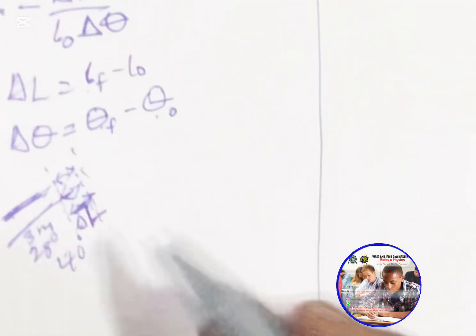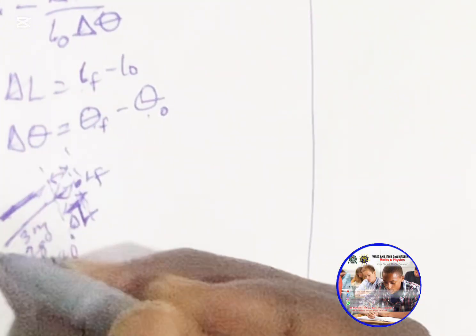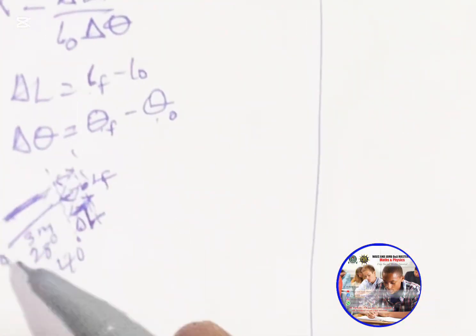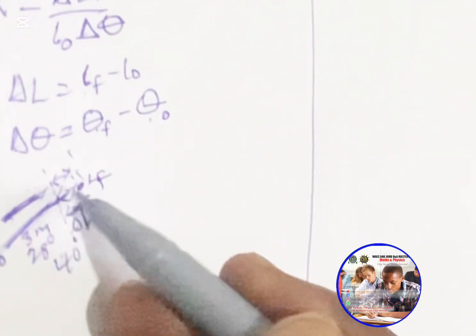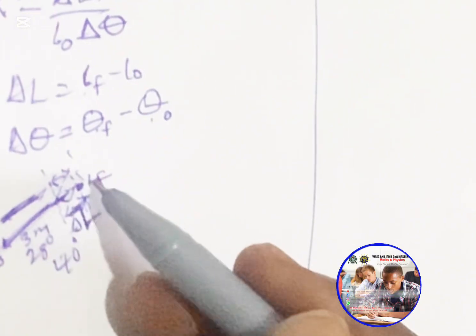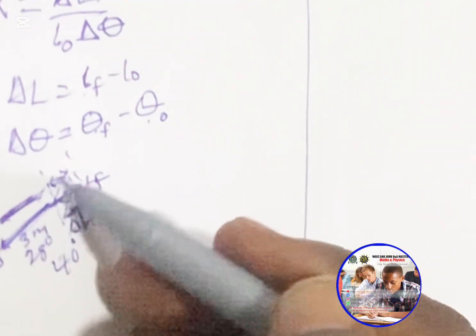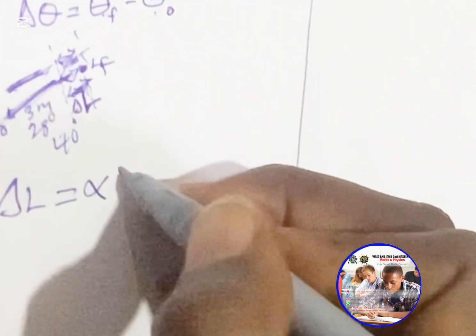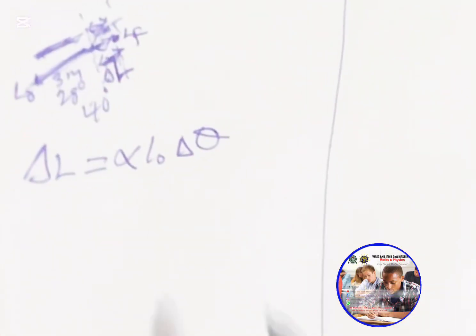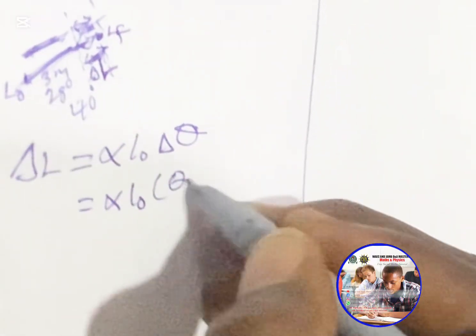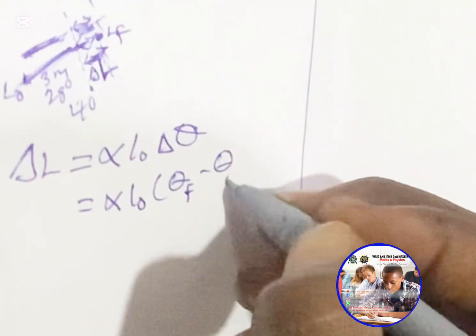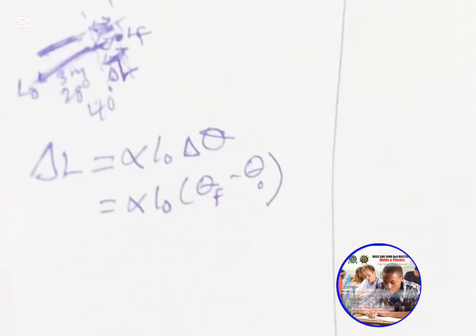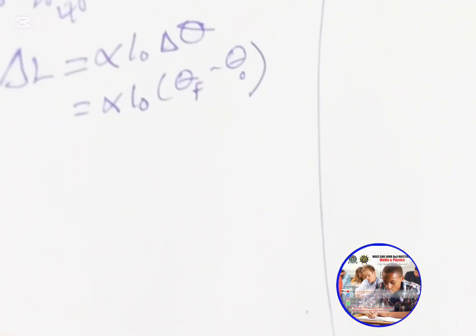Change in length, because this is the final length and this is the initial length. If you subtract the initial length from the final length, you are left with the change in length, and that's what we're looking for. So we are going to make change in length the subject of the formula. Change in length is equal to alpha times original length times change in theta. Alpha is the linear expansivity, and change in theta is the final theta minus the initial theta. If you like, say theta 2 minus theta 1, anyhow you want to use it, as long as you define it in your solution, there's no problem.